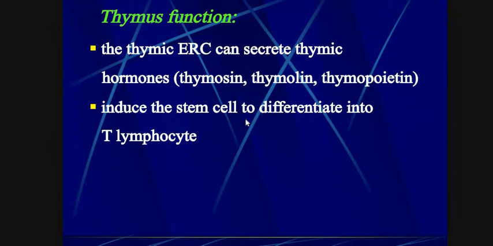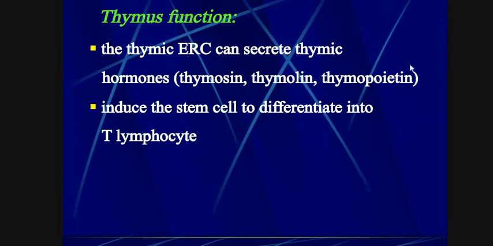Means thymic hormone is involved in the production of T lymphocytes through the differentiation of stem cells. Production of T lymphocytes is induced by thymic hormone.